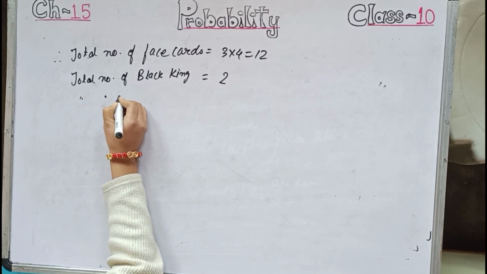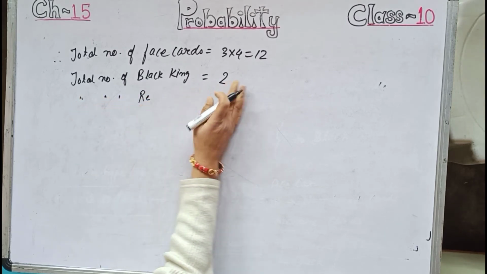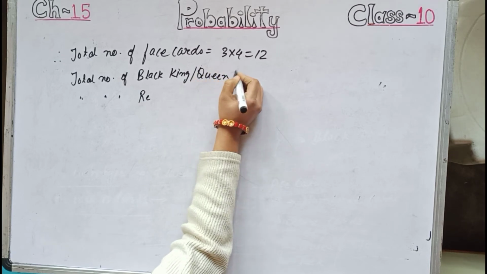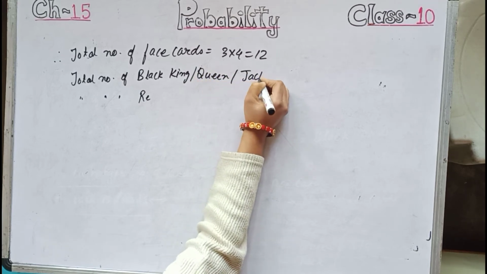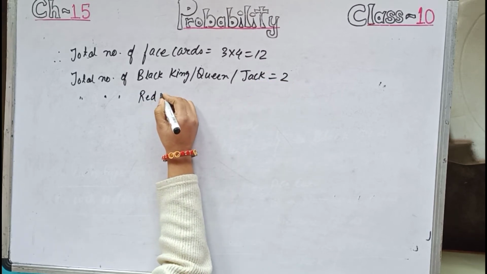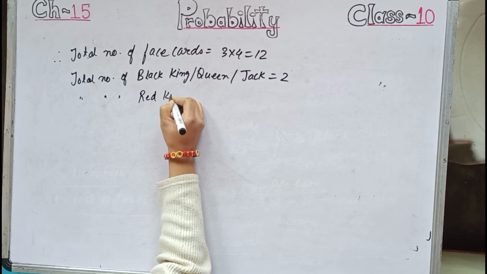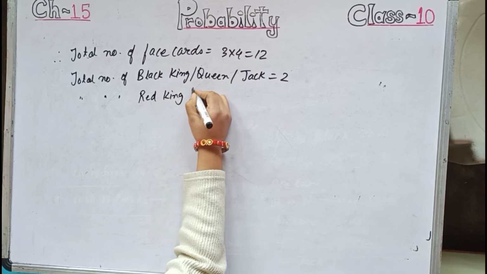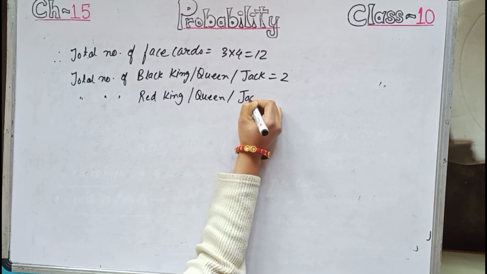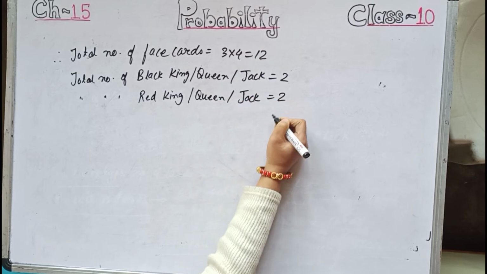Similarly, the total number of red kings, and in place of king we can also write queen or jack, equals 2. Similarly, the total number of red king, queen or jack, we can say it is 2 each.